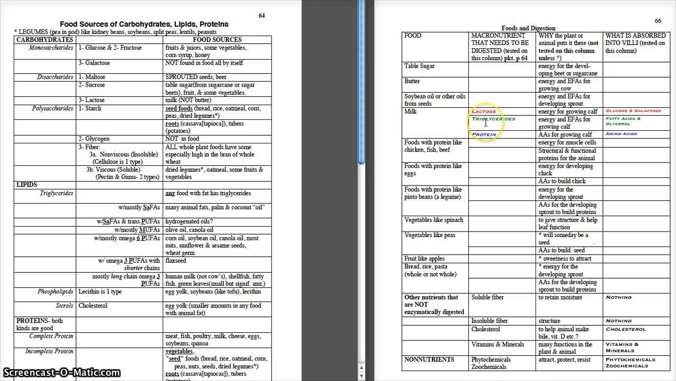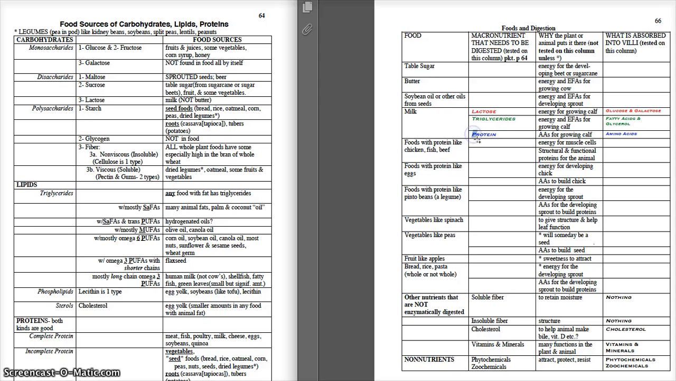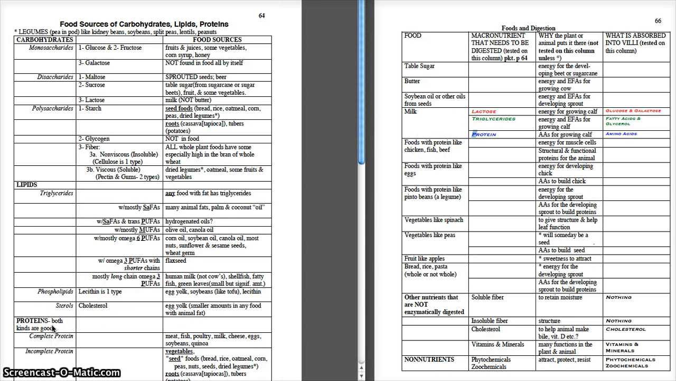Are triglycerides a carbohydrate? No. You see triglycerides under here as a lipid. Is protein a carbohydrate? No. Protein is a different macronutrient, and this week we are only looking at carbohydrates.